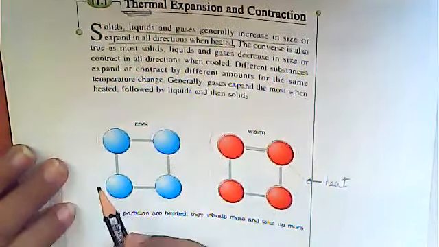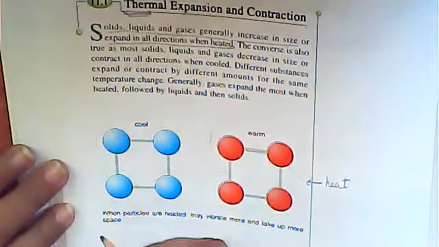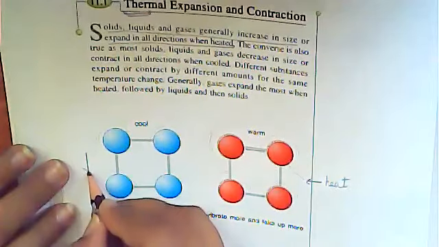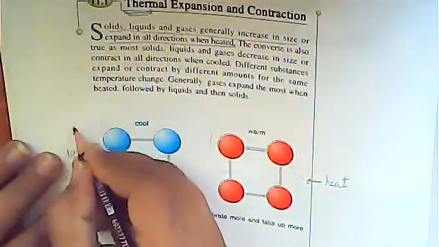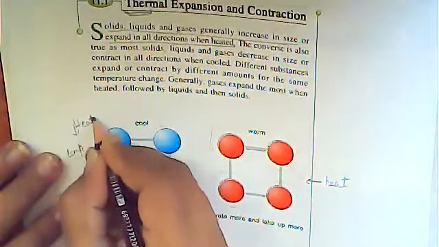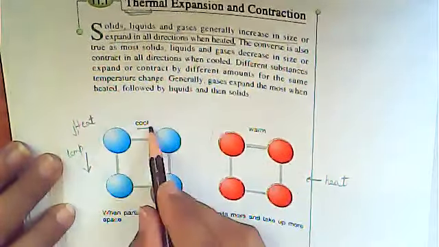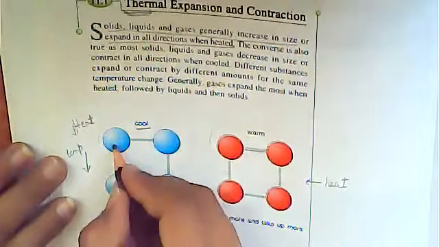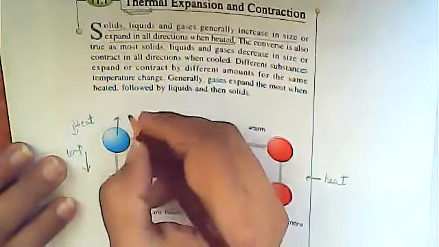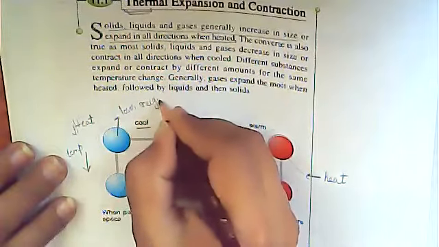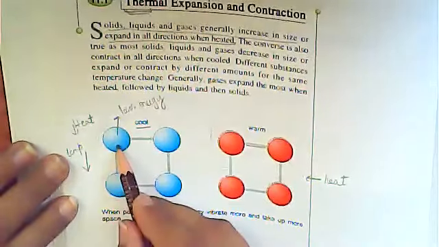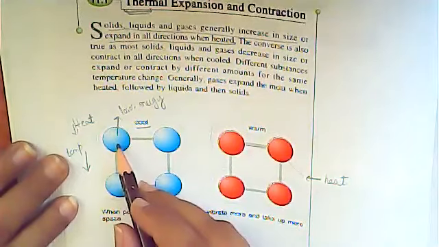But what is called thermal contraction? When you lower the temperature, lowering the temperature means you lower the heat. When you cool down, the molecules lose their energy.